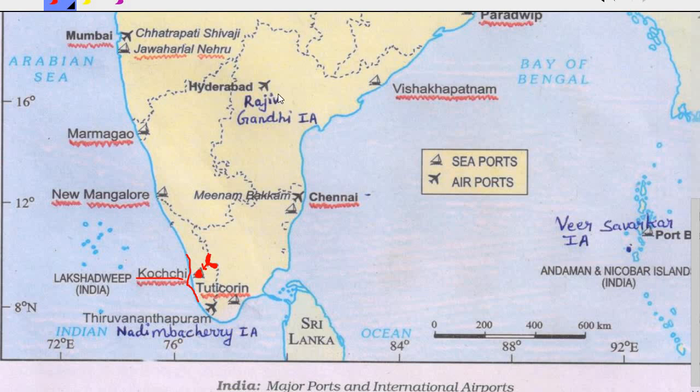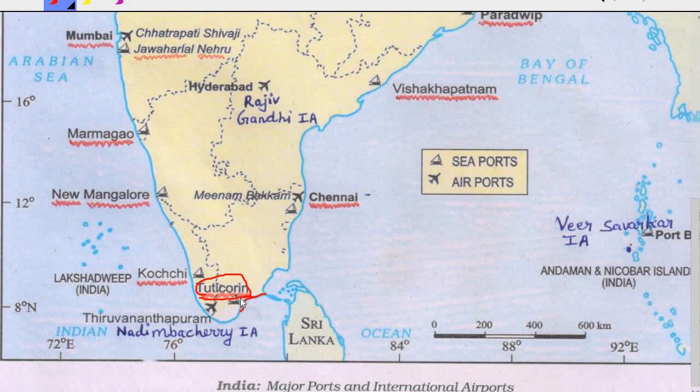Okay. The next one is the Tuticorin Port, which is located in Tamil Nadu. So for this place, you will be seeing this curve.